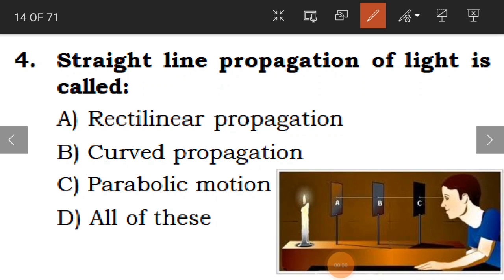For straight line propagation of light is called. So we have learnt this straight line propagation of light. No, this is called as rectilinear propagation. Okay, children, A is the correct answer.